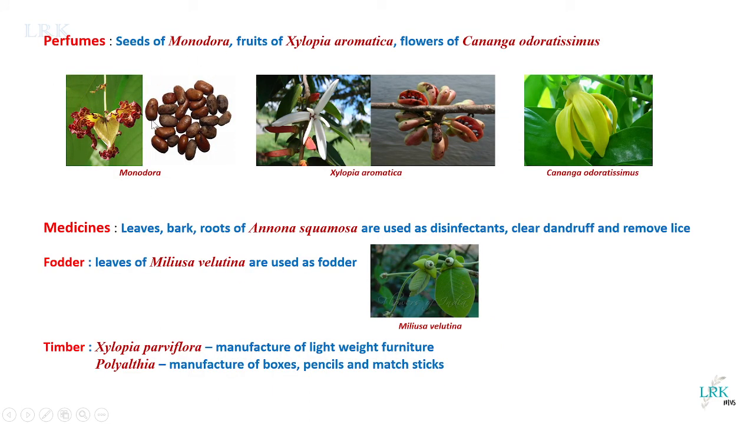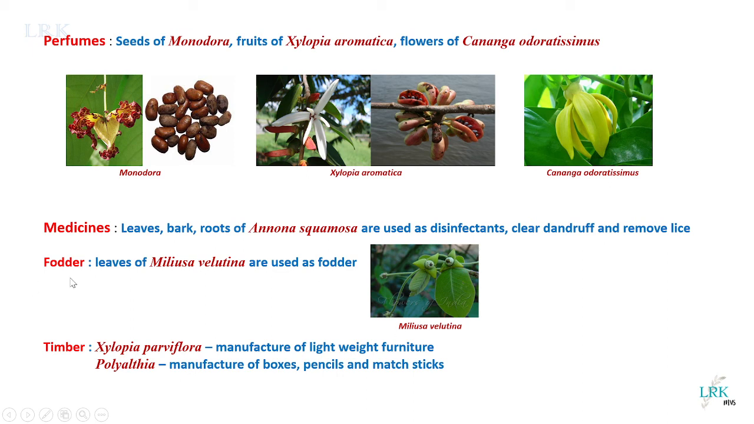And the seeds of Monodora. See, this is the inflorescence of Monodora. These are the seeds of Monodora, and the fruits of Xylopia aromatica. See, these are the fruits of Xylopia aromatica. This is the inflorescence, and these are the fruits of Xylopia aromatica, and this is the flower of Cananga odorata. All these are used for making perfumes. They are sweetly scented, so they are used for making perfumes.